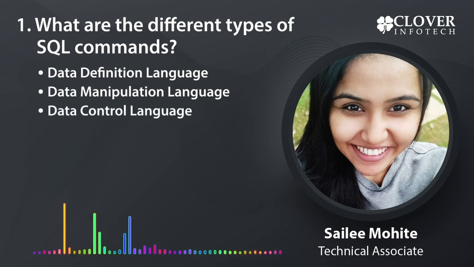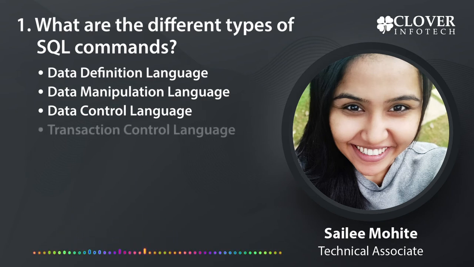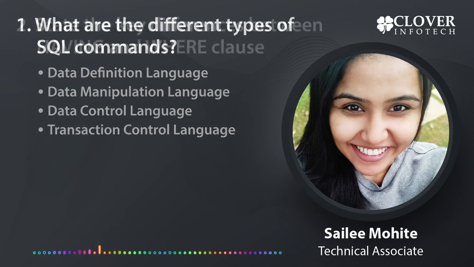DCL, data control language, is used to provide access to data in the database. It is used to give access and control the distribution of privileges to the users in the database. Some commands: grant and revoke. TCL, transaction control language, is used to control the changes made by DML commands. It also authorizes the statements to assemble in conjunction into logical transactions. Some commands: savepoint, commit, rollback.